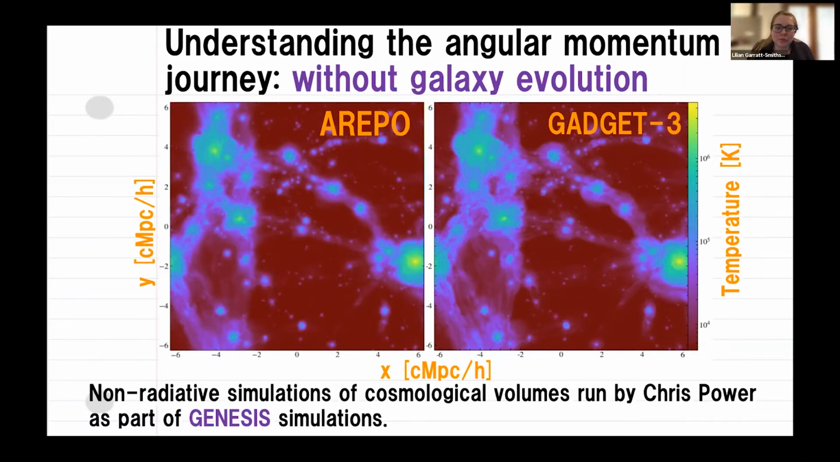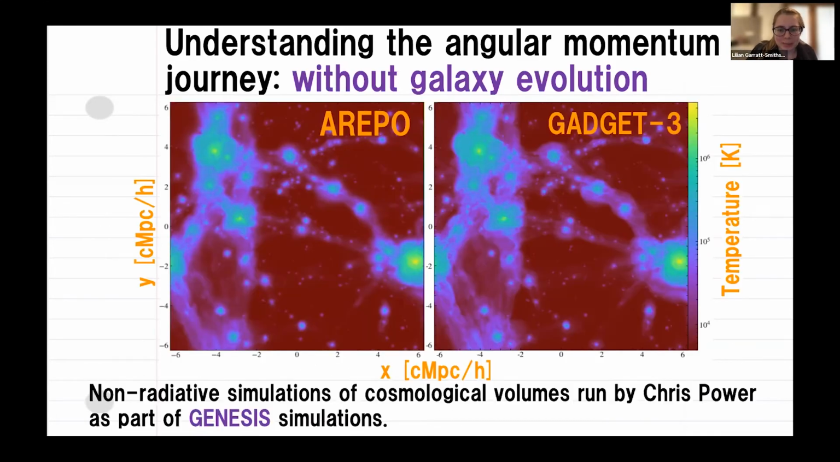They're non-radiative simulations, by which I mean they don't include radiative cooling, star formation, or stellar feedback. Chris has run these with multiple different codes, and I've got two examples here, the AMR code Arepo and Gadget 3 on the right. So they're different hydrodynamic schemes. You can see the structures, as you'd expect, largely follow one another. I've got a temperature projection slice there.